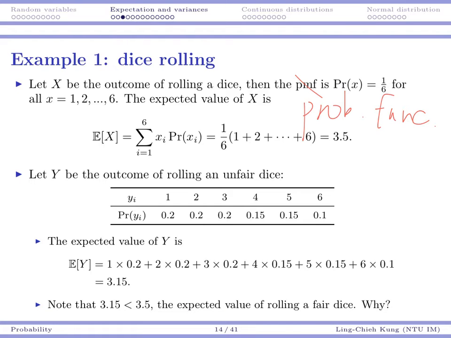Well, the reason is simple. Basically, when we are choosing one number to represent all these 6 numbers, we also consider its probabilities. Because small values have higher probabilities to occur, the expected value would shift to the left to represent the fact that the outcome is more likely to be a small value. So that's why we expect y to be smaller.